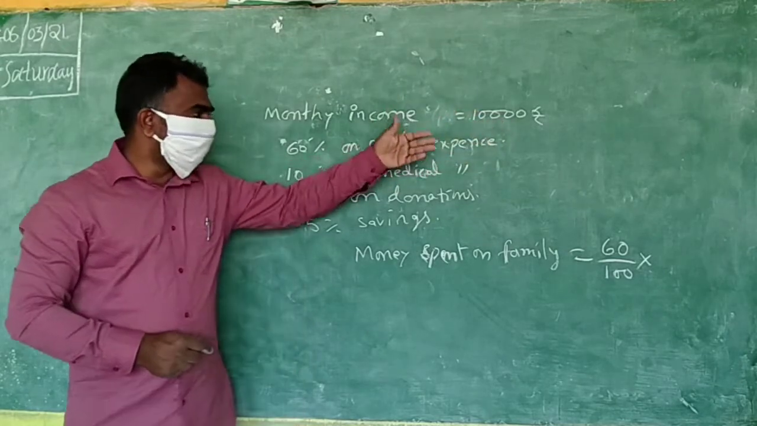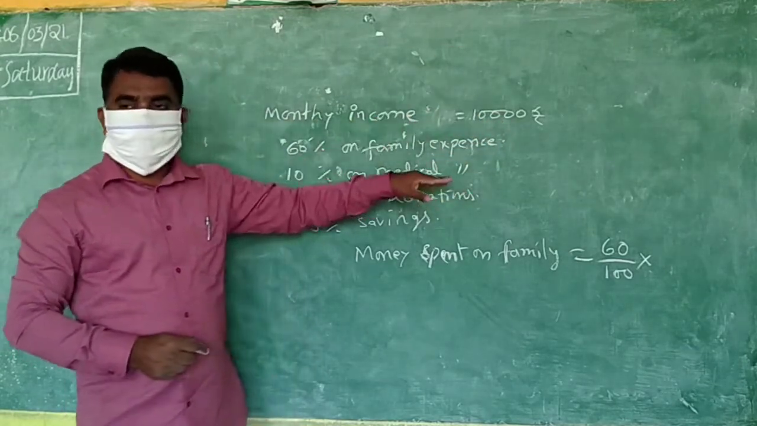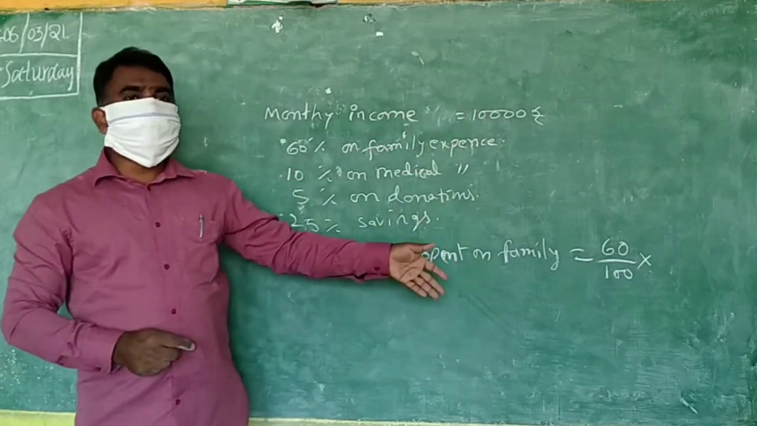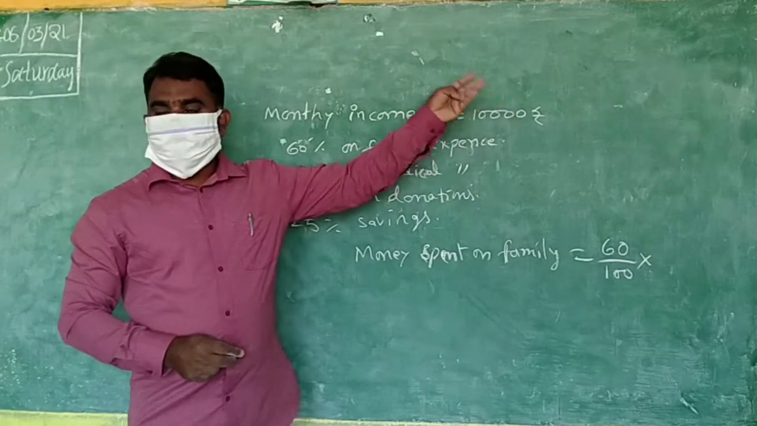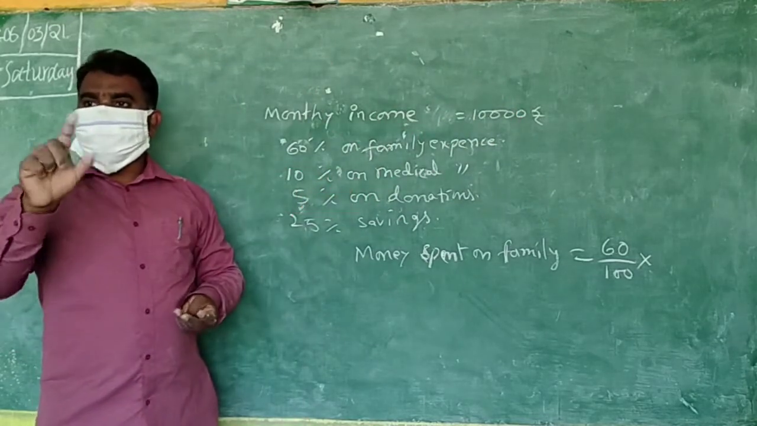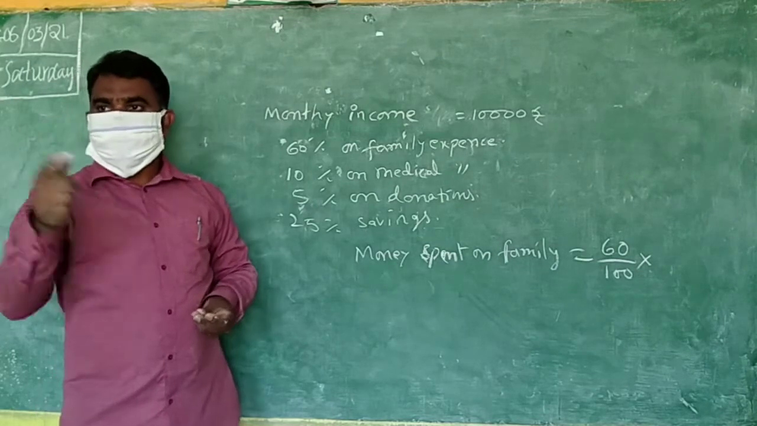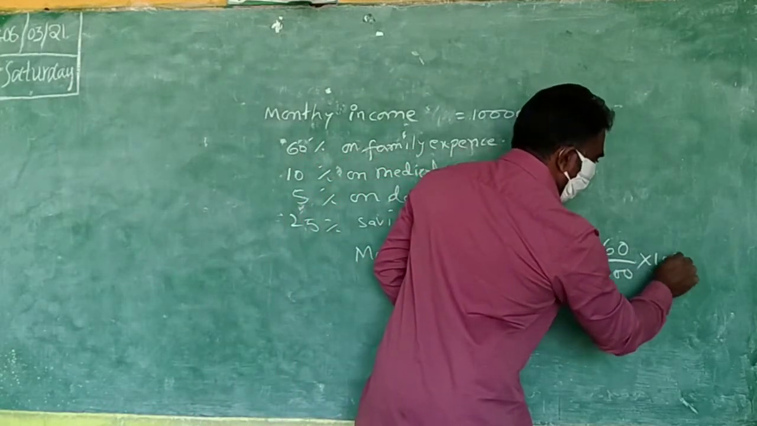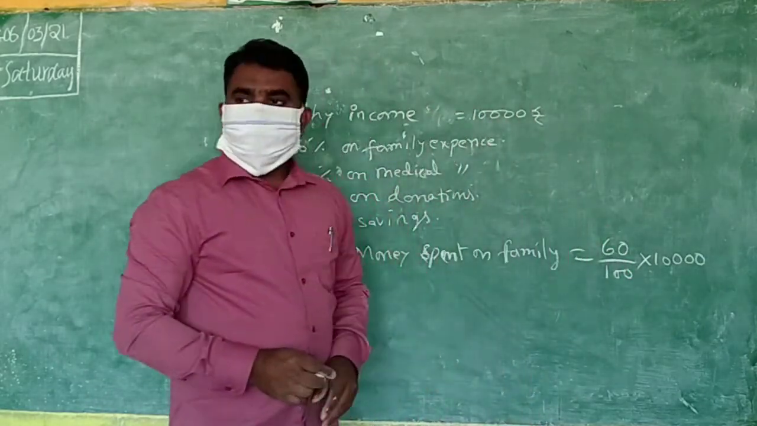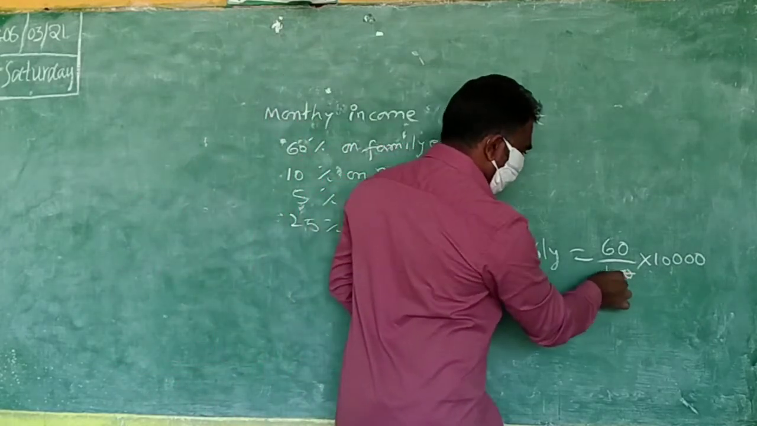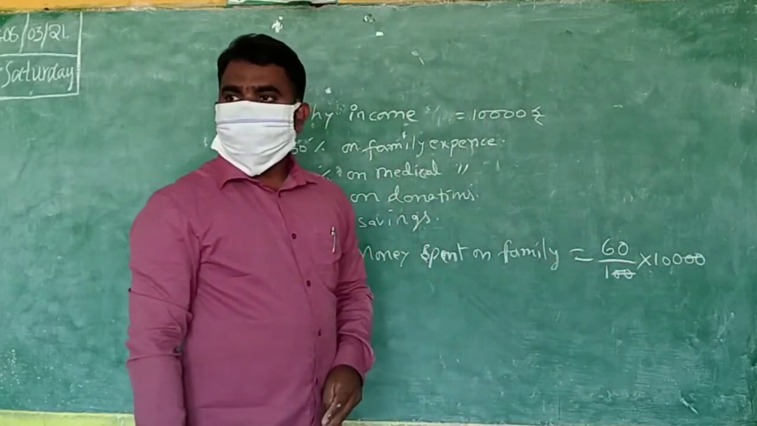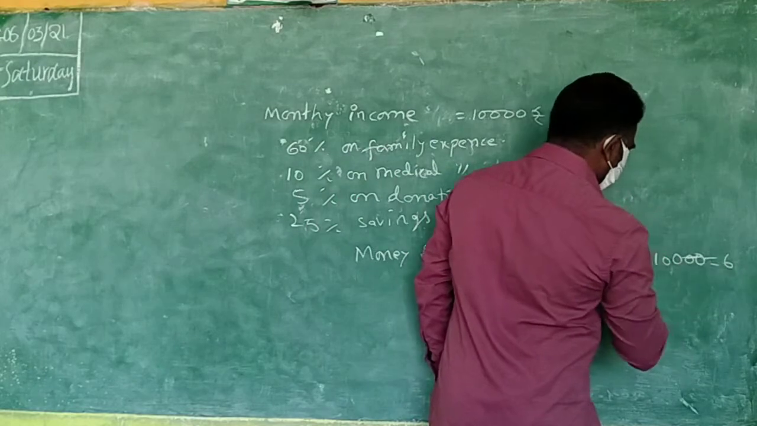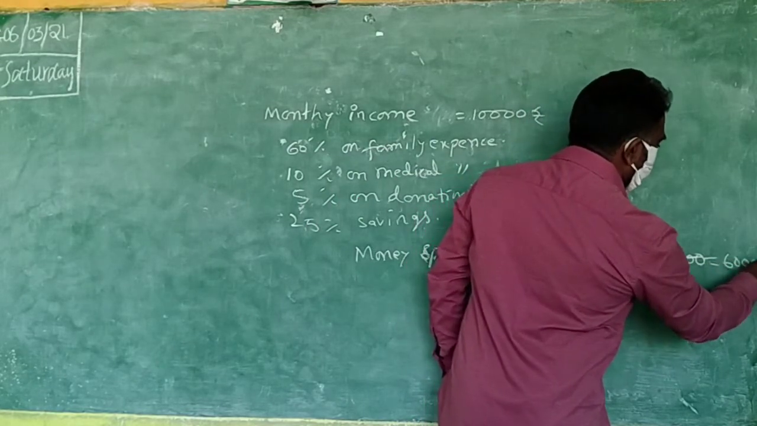In that, some money he used for family, some for medical, some for donations, some for saving. Which is the total? This is only the total, no? So 60%, in that only the meaning is there. 60 per 100, 60 by 100 into total. Total is 10,000. So you have to cancel. Very easy. Here, ending zeros. So what is left here? 60 into 100. 6 1s are 6, 3 zeros. 6,000 rupees.